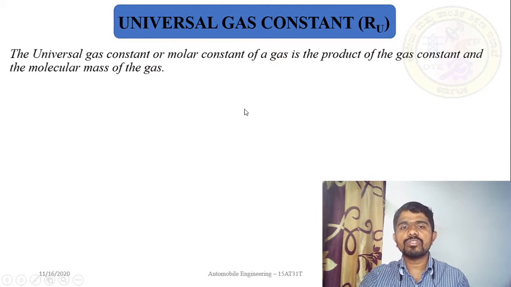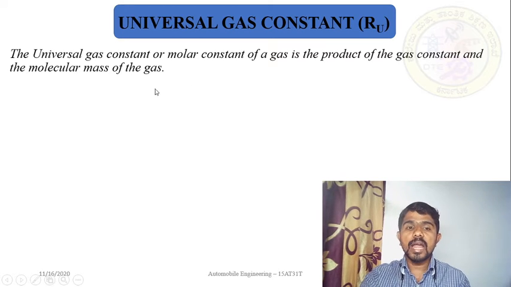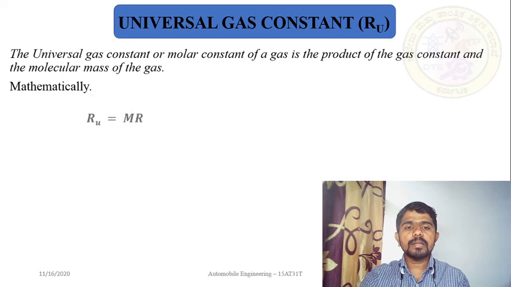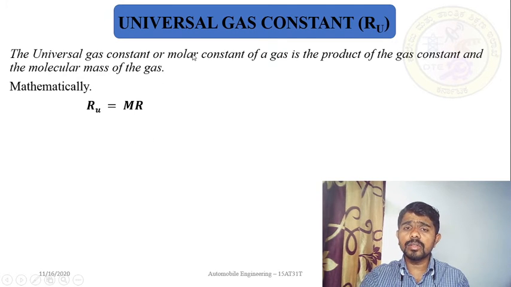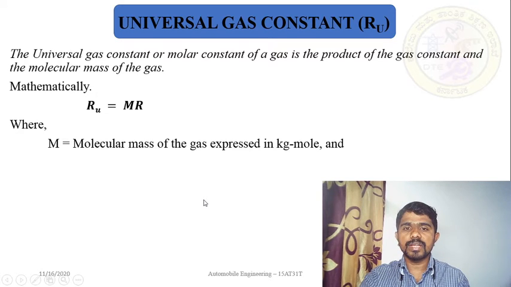The universal gas constant, also referred to as the molar gas constant, is the product of the gas constant, which is R, and the molecular mass of the gas, that is capital M. So mathematically I can write it as Ru is equal to M into R, where M is capital M. According to the definition, I have written the equation. Here M is the molecular mass of the gas expressed in kg per mole, and R is the gas constant, whose unit you know, joules per kg Kelvin.